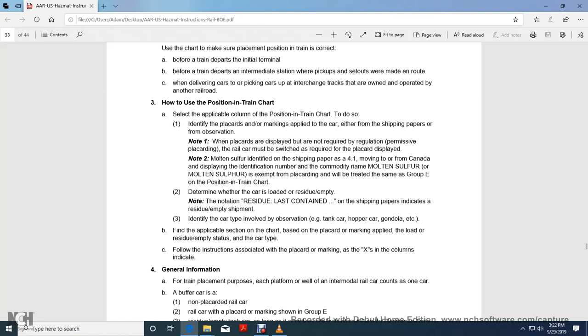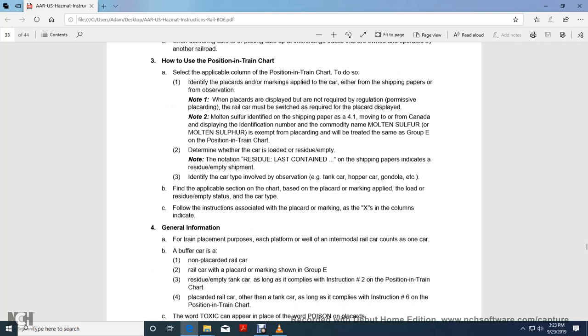Two, determine whether the car is loaded or residual empty. Note that the residual last contained on the shipping papers indicates a residual empty shipment. Identify the car type involved by observation: tank car, hopper, gondola, etc. Find the applicable section of the chart based on the placard marked, applied, and load or residual empty status of the car type.